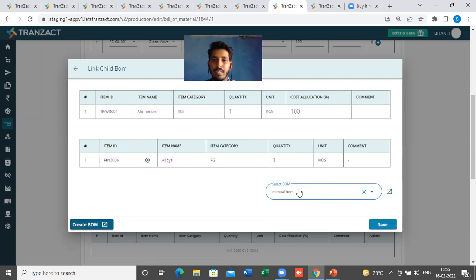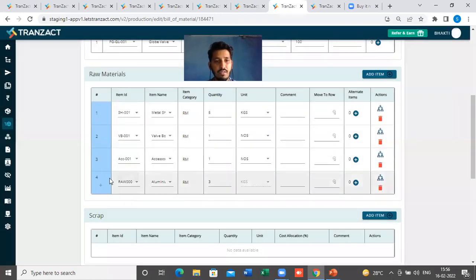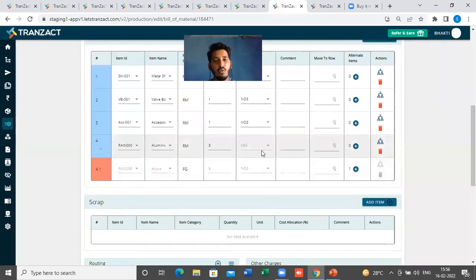Let's say I have selected this manual BOM, so this will come like this. To make the aluminium we need alloys also, one number. And I will save it. So this is how the multi-level bill of material will look like: 1, 2, 3, 4, and to create 4 we need 4.1.